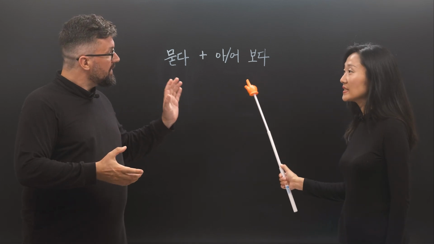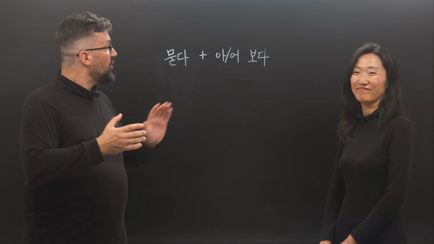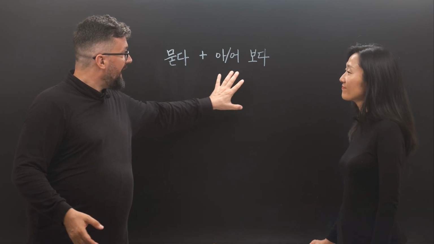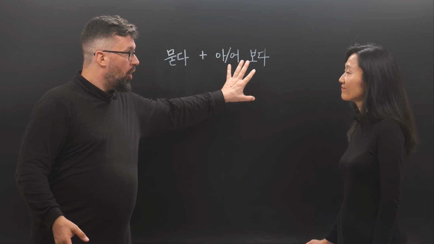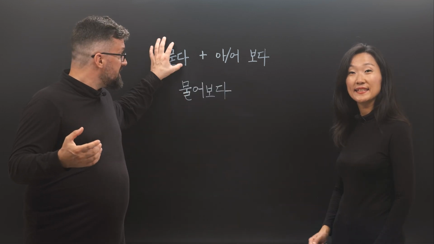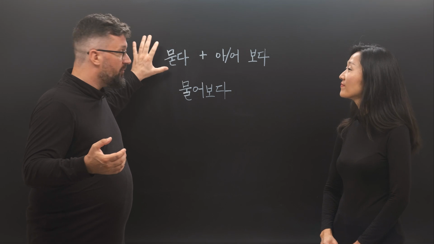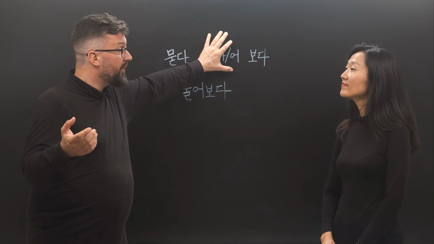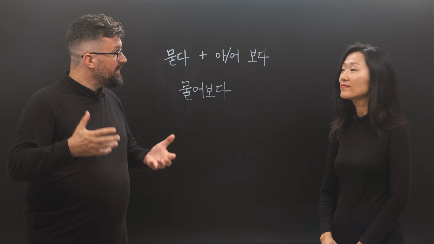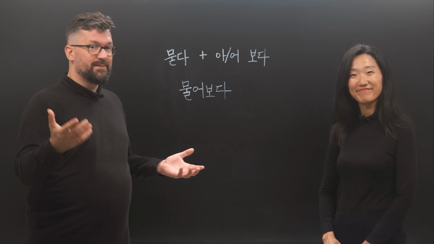It means to try. Together, 묻다 and 보다, 물어보다. 물어보다 is the verb to ask, together with the grammar to try. Together, it still means to ask, right?